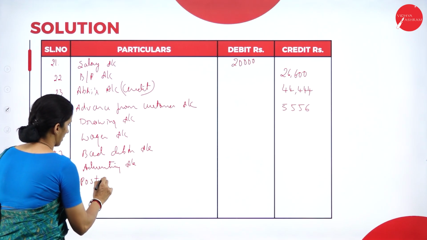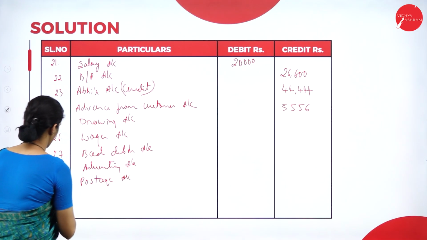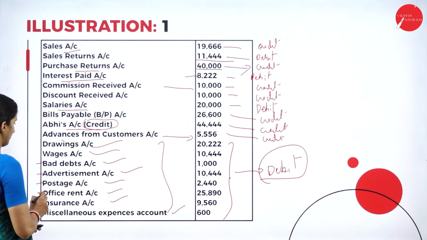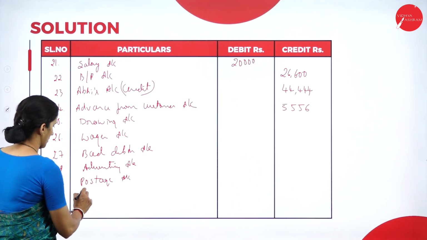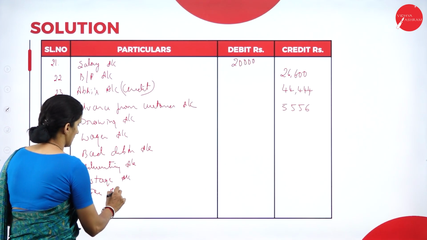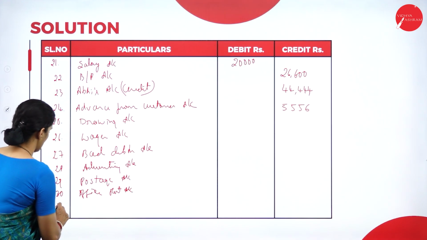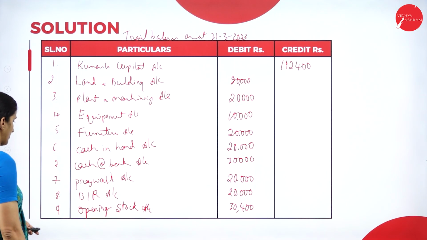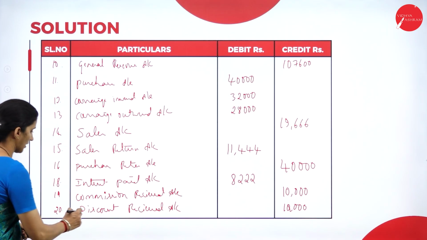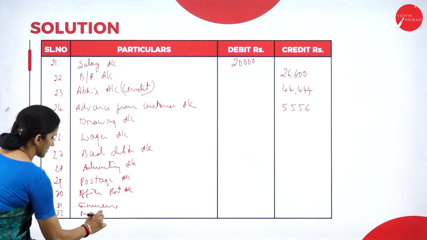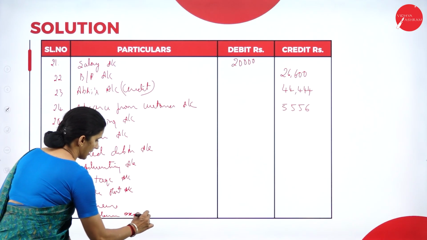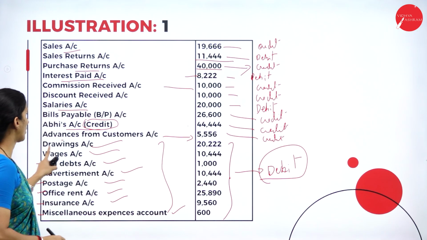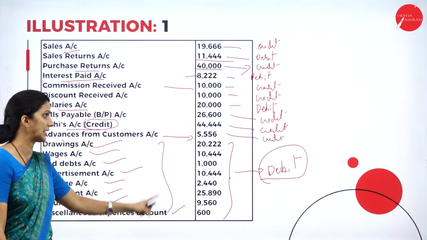The last expense is miscellaneous expenses account. We write all these amounts on the debit side, because they are all expenses.